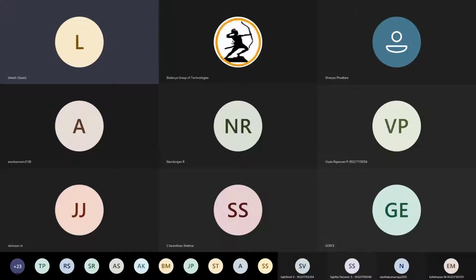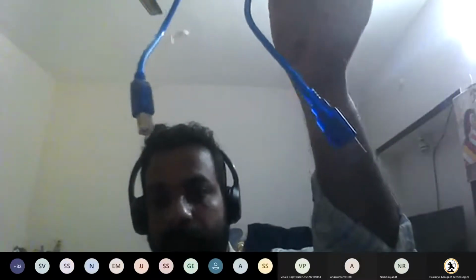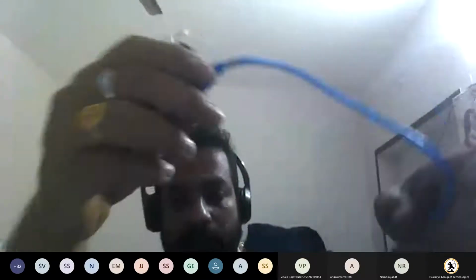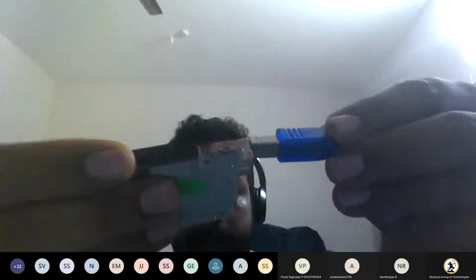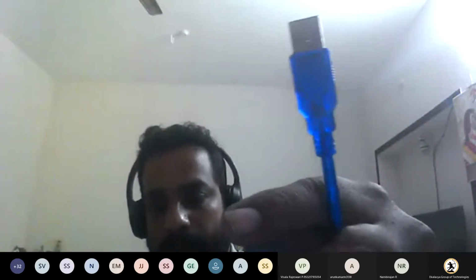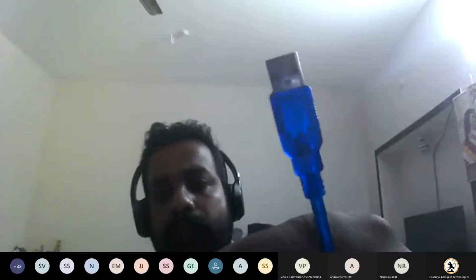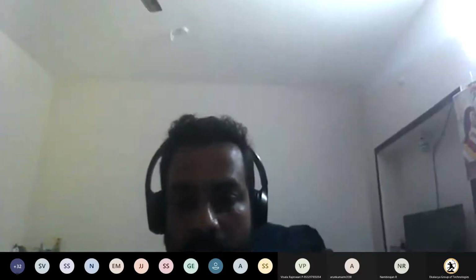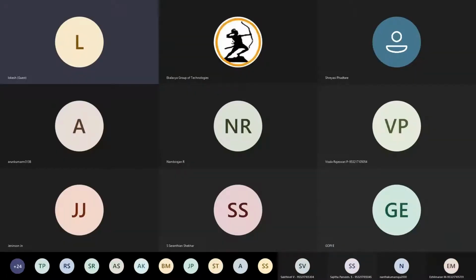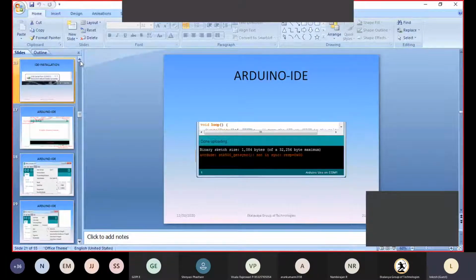To connect the Arduino Uno, we require this type of cable. First we connect one end of this cable to this USB port like this, and the other end, this other USB, we connect to the system on which we have the Arduino IDE. That's how we can connect the Arduino with the laptop.